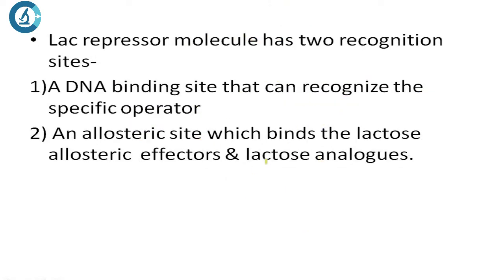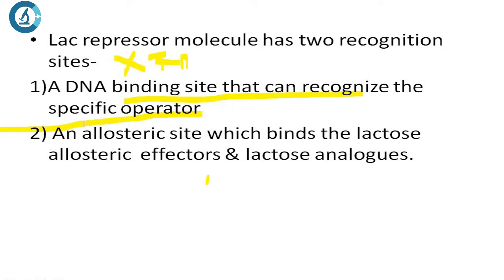The LAC repressor molecule has 2 recognition sites. One is the DNA binding site that can recognize the specific operator. When does this happen? In the absence of lactose, or when there is no inducer, the repressor will go and bind to the operator.